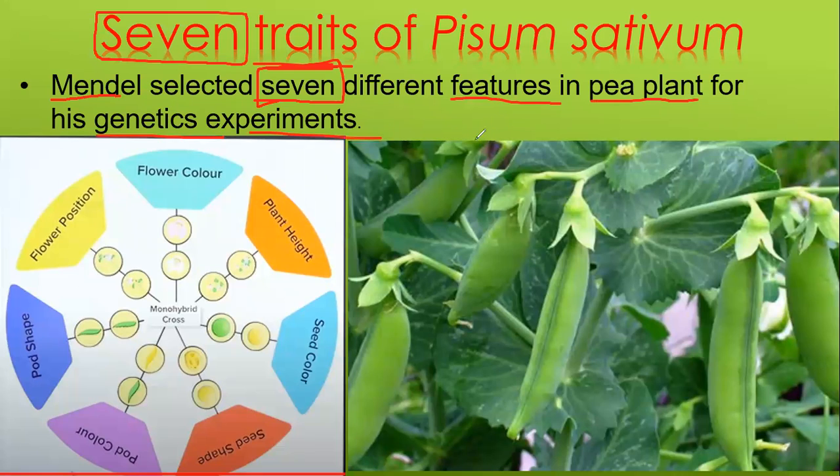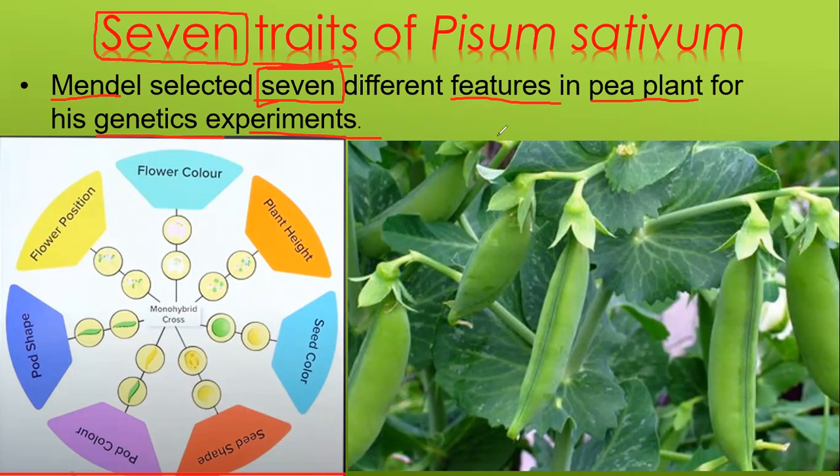Sometimes they may ask you to write the scientific name of the plant that Mendel used for his experiment. So what is the answer?